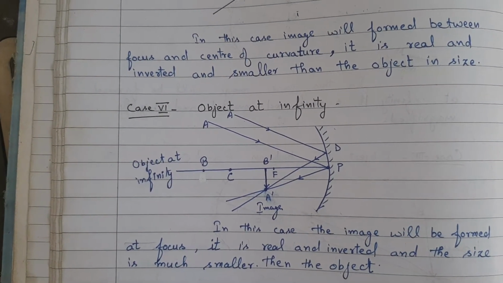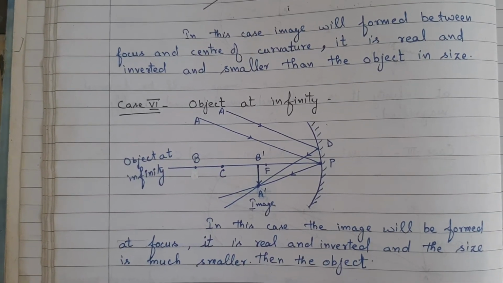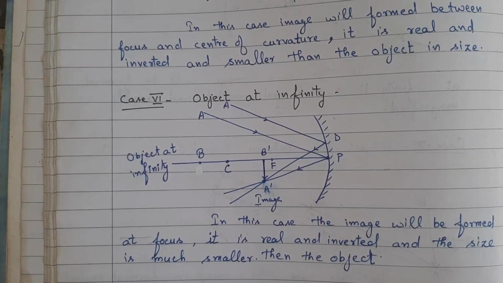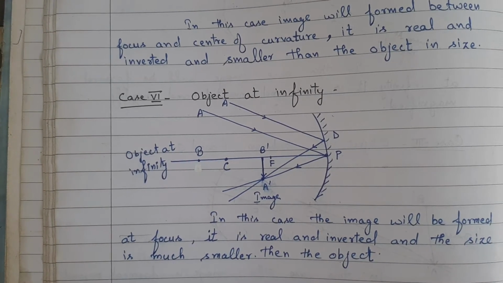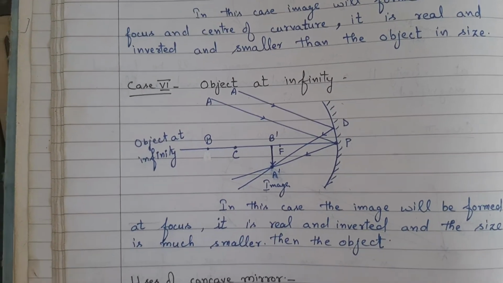Case 6: object at infinity. In this case, the image will be formed at focus. It is real and inverted and the size is much smaller than the object.